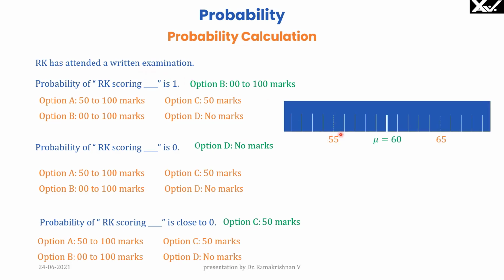Now here is the data. Here mean is given as 60, and 55 and 65 are shown here. Some values here.